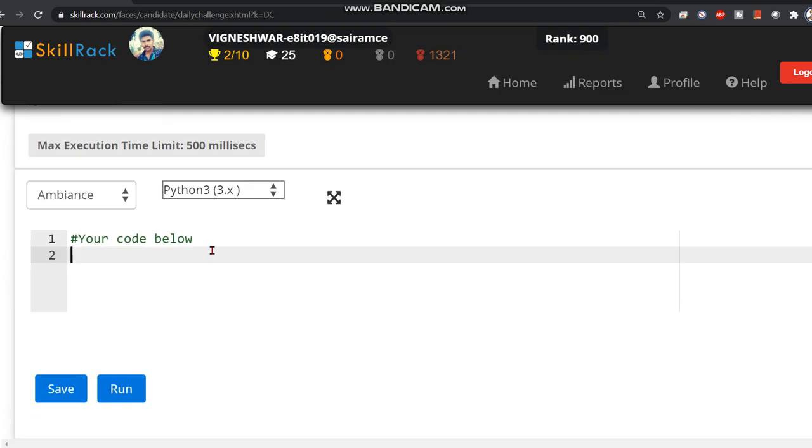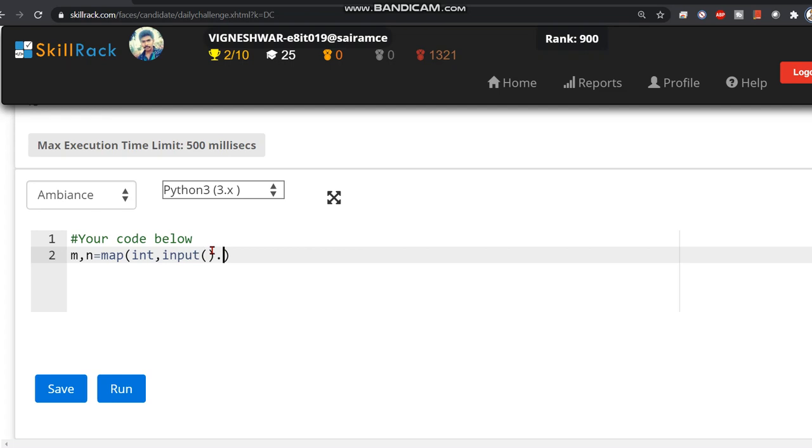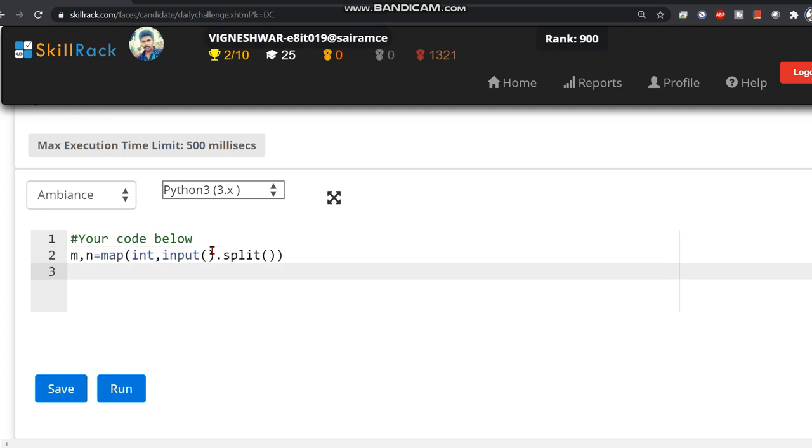First let's get the input m and n: map of int, input dot split with a comma. Then let's have an m list. Here let's use a list comprehension: value for value in range from 1 to m plus 1.